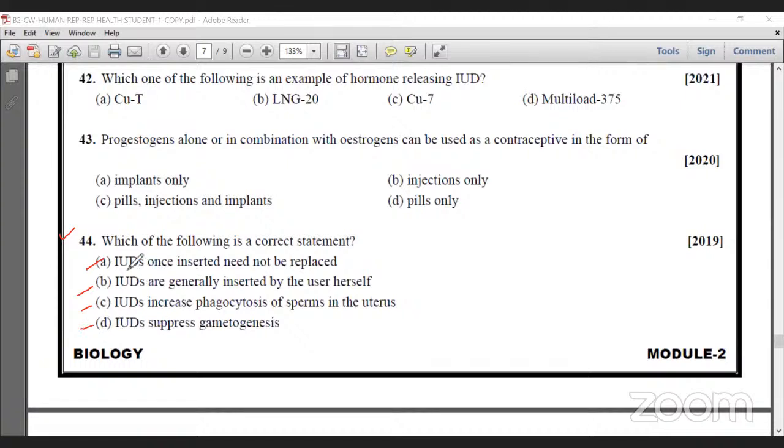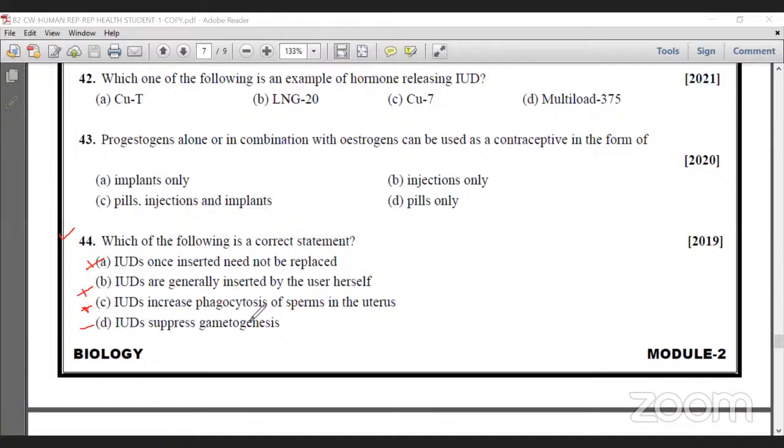Out of this, I think C is correct, because an IUD once inserted should be replaced after 3 years or 5 years. That is why that is wrong. An IUD is generally not inserted by herself; it should be inserted by a doctor using some instrument.